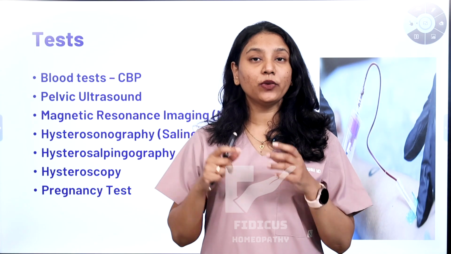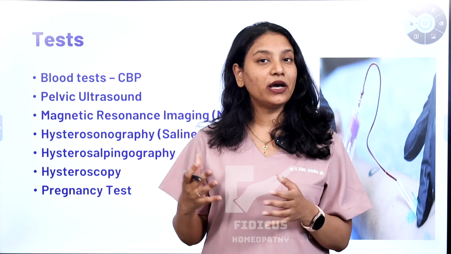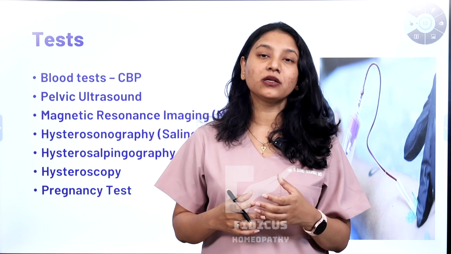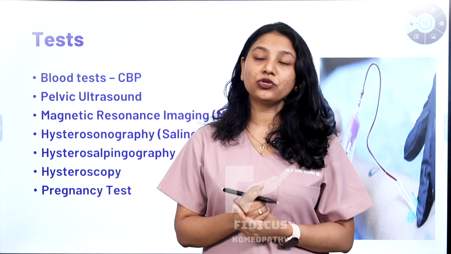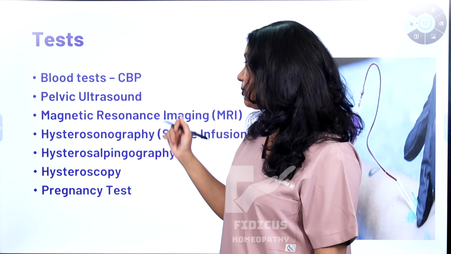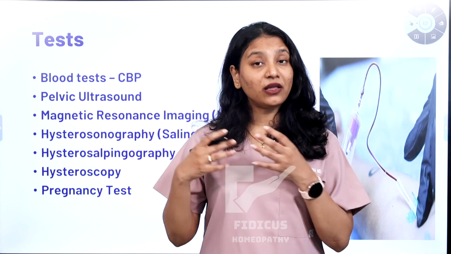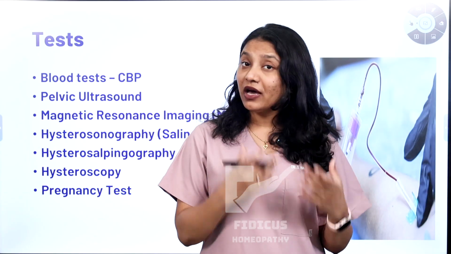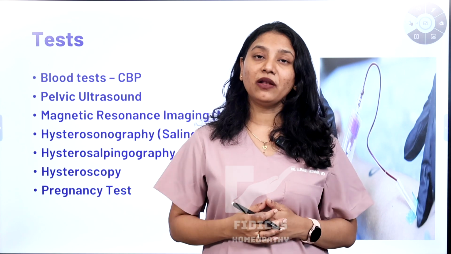In complete blood picture, you will know if you have any sort of infection lying inside your body, where the neutrophils can rise, the lymphocytes can rise, the eosinophils can rise, and also how your blood count is. That is also very important for performing the surgery. So all of this will be known by CBP. Other than that, you need a pelvic ultrasound, wherein you will know where the fibroid is, how it is located, and whether it has a stalk or not. All of this we will know by pelvic ultrasound.